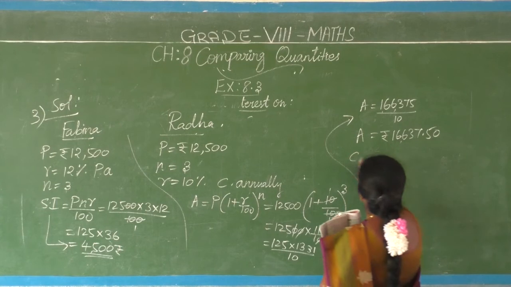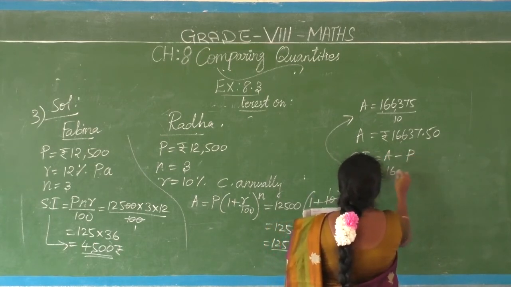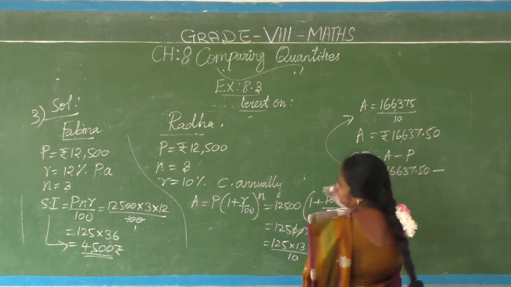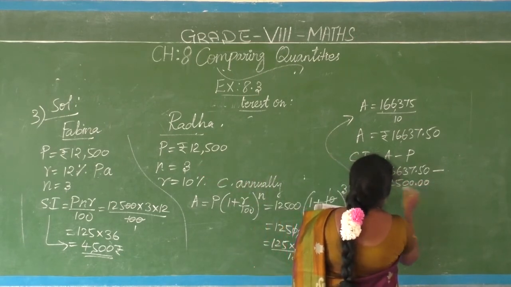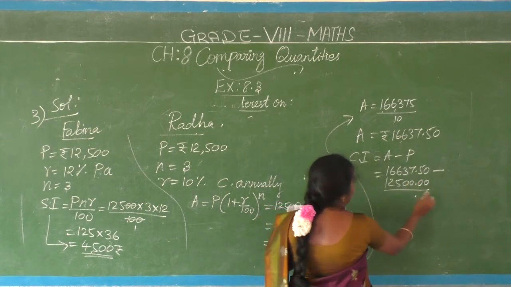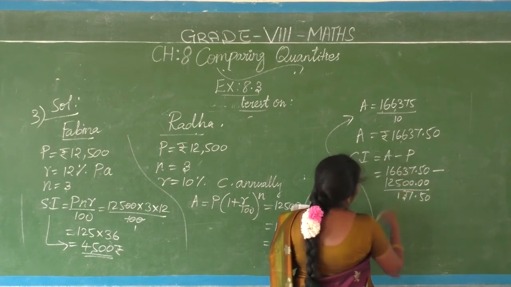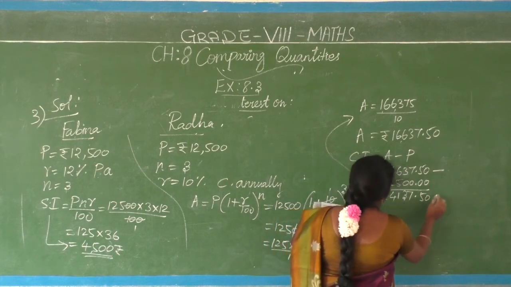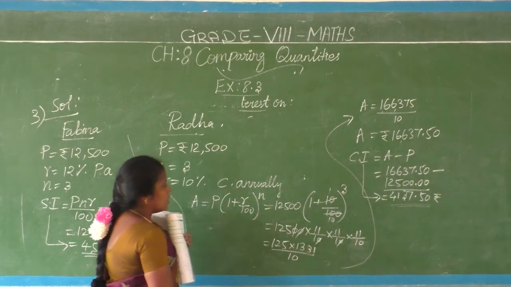Compound interest means the principal is to be subtracted from this, A minus P. So 16,637 rupees 50 paise minus principal 12,500. Arrange the decimal digits properly. So 50, here 7, here 3, 6 minus 5 is 1, 6 minus 2 is 4. 4,137 rupees 50 paise will come for Radha's compound interest.